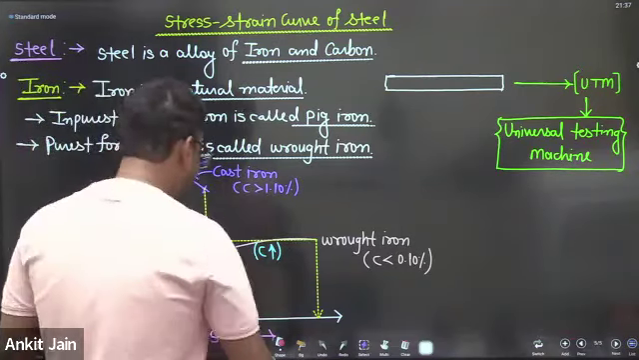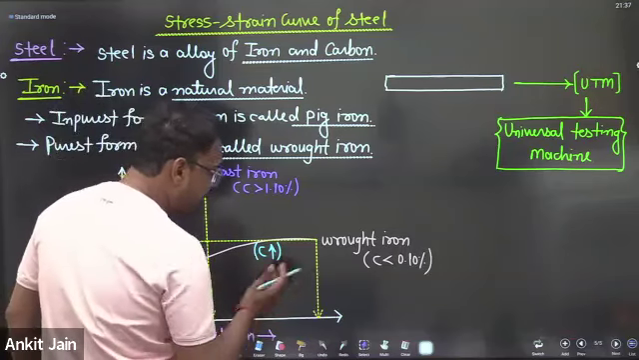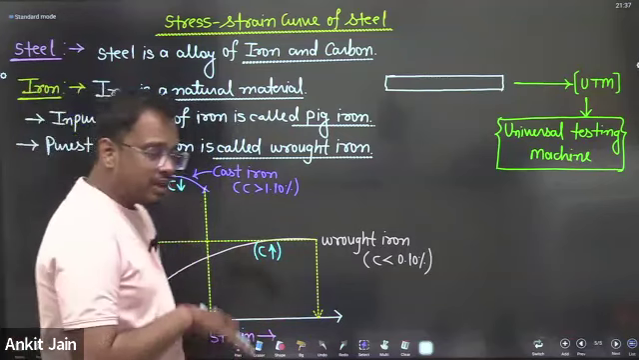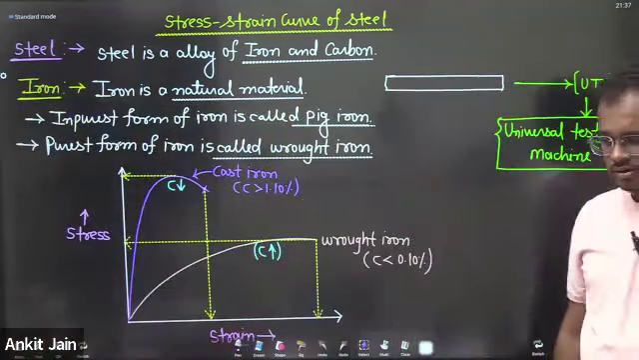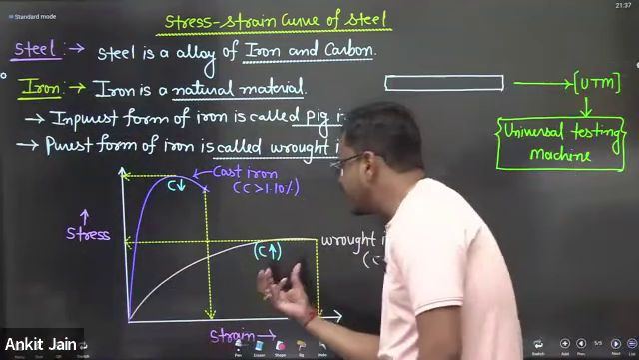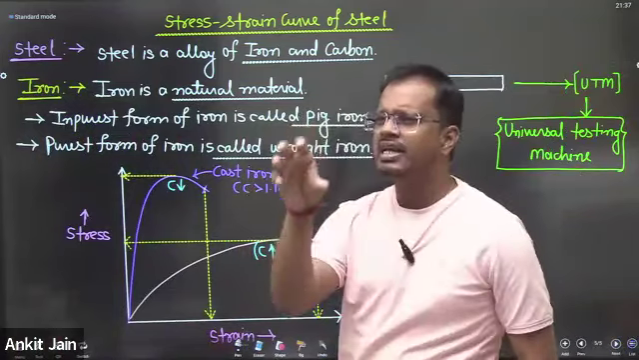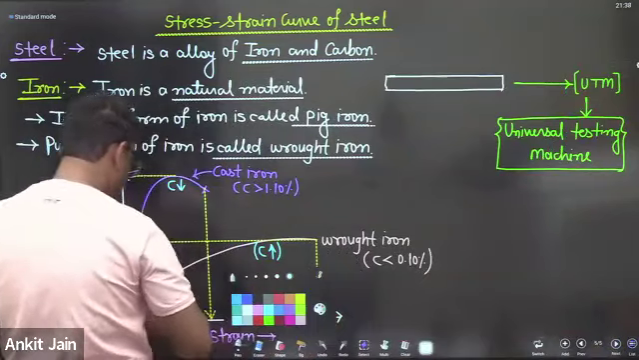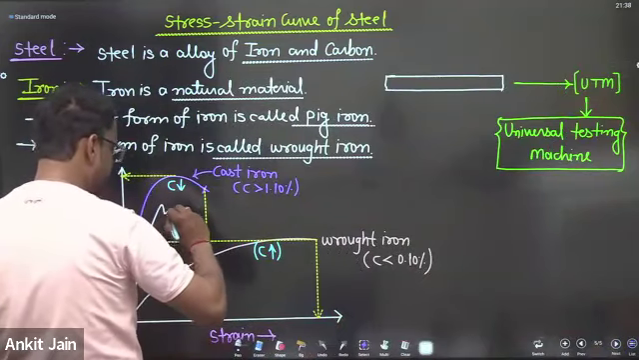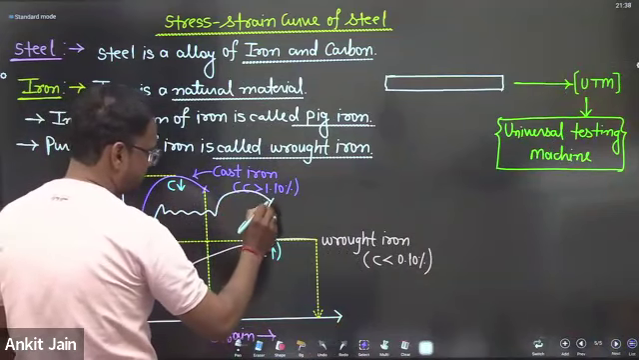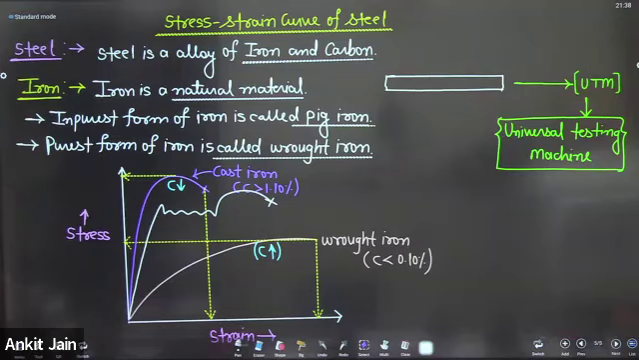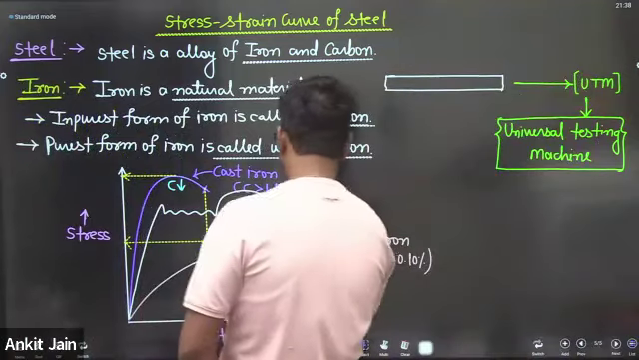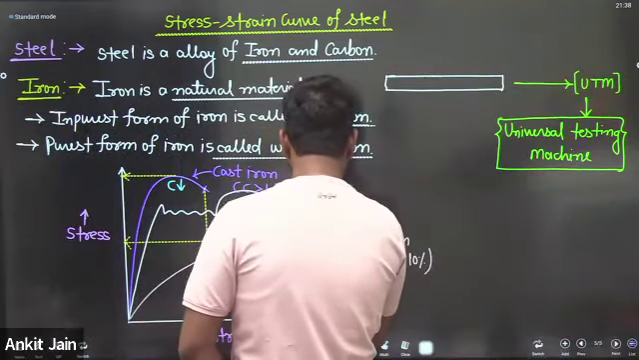Dekhiye kya? So if engineers or scientists increase the carbon content in wrought iron and decrease some carbon content in cast iron and make a steel, the stress strain curve of this steel is like this. And this steel is said to be a mild steel.